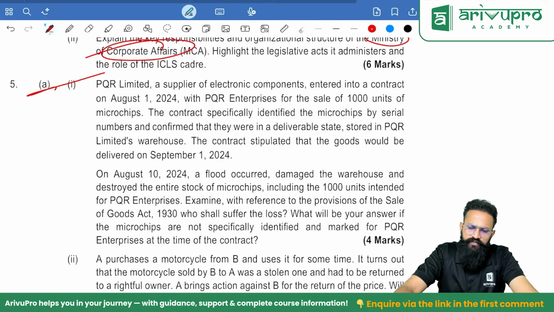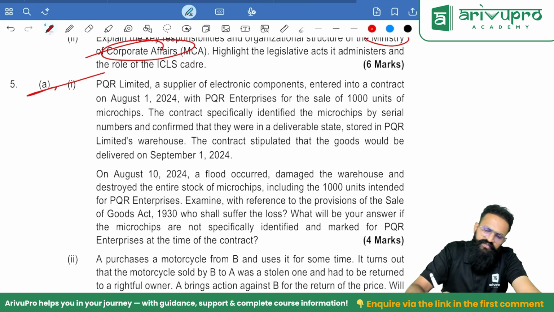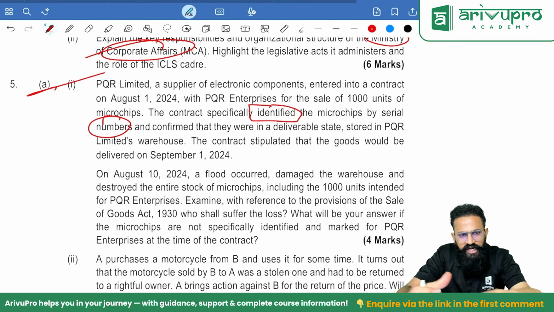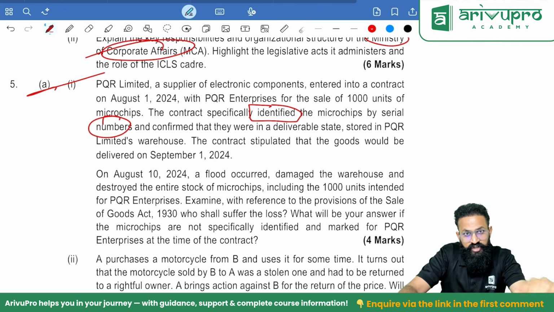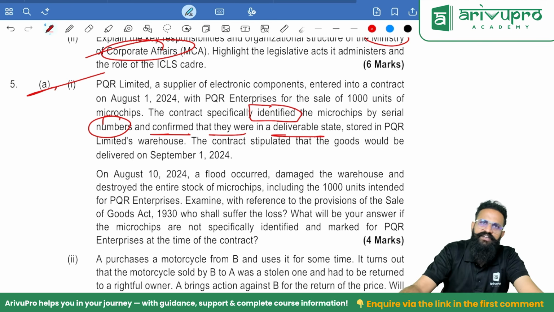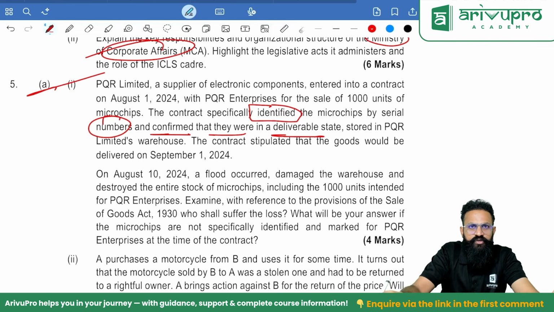Okay. PQR Limited, a supplier of electronic components, entered into a contract on August 1st, 2024 with PQR Enterprises for the sale of 1,000 units of microchips. The contract specifically identified the microchips by serial numbers. So what do you mean by that? Amongst the bulk, what they want is already ascertained. So the goods are identified. That means ownership should have passed, and confirm that they were in a deliverable state. So the goods are in a deliverable state and identified. Specific goods. So the contract is made, and ownership is passed whenever the contract is made.